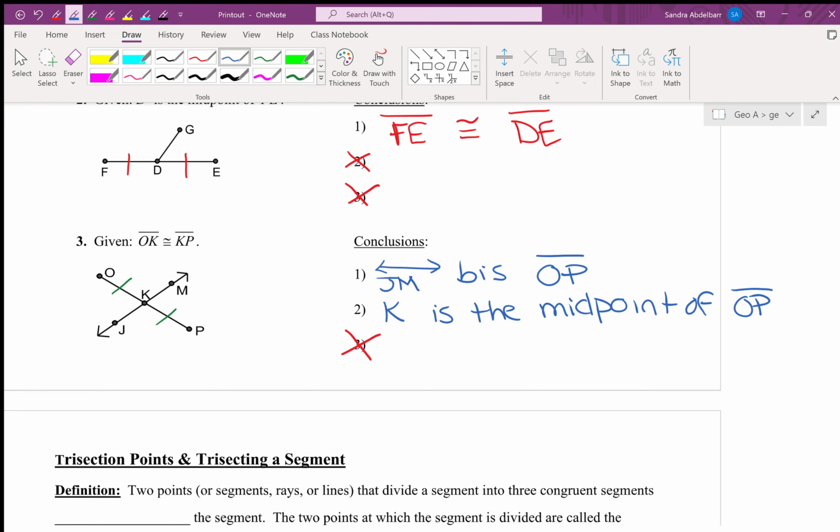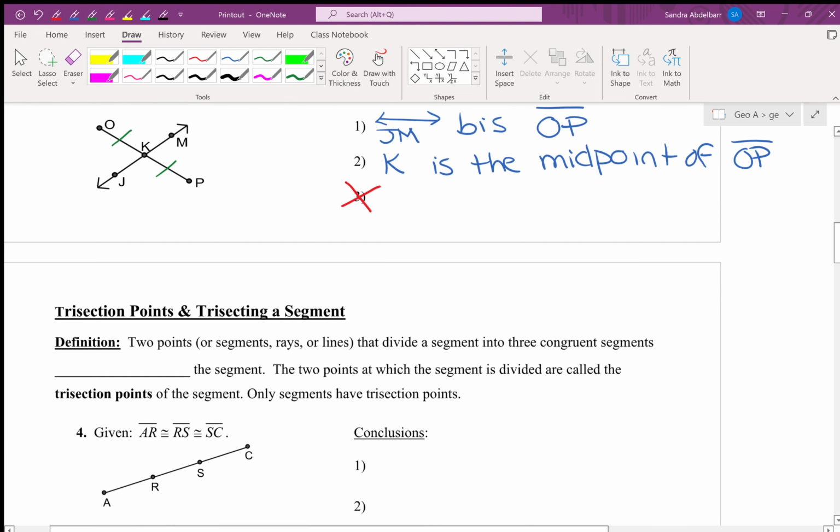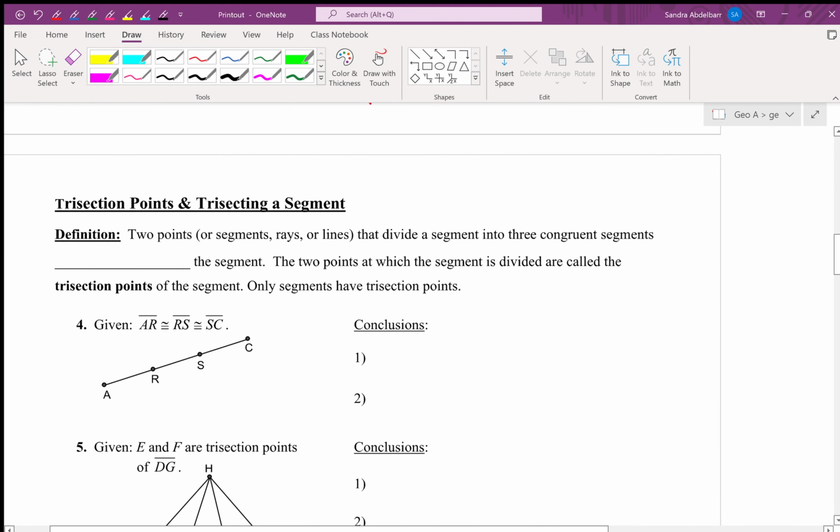All right, so we knew the prefix bi meant two. So if we bisected a segment, we got two equal segments, two congruent segments. What does the prefix tri mean? The prefix tri, Livy. 3. Prefix tri means 3. Triangles have 3 sides. Tricycles have 3 wheels. If we're going to trisect a segment, we're going to split it into 3 congruent segments.